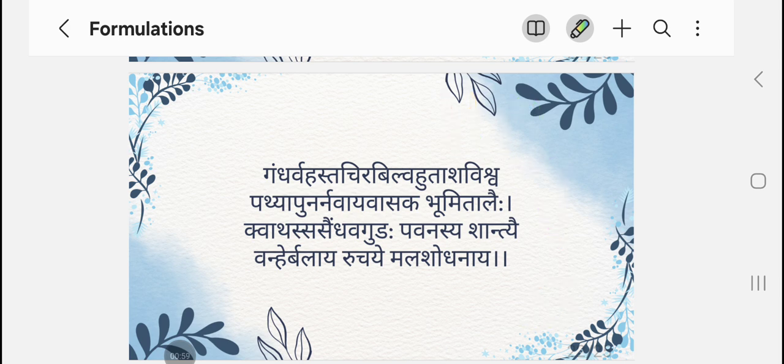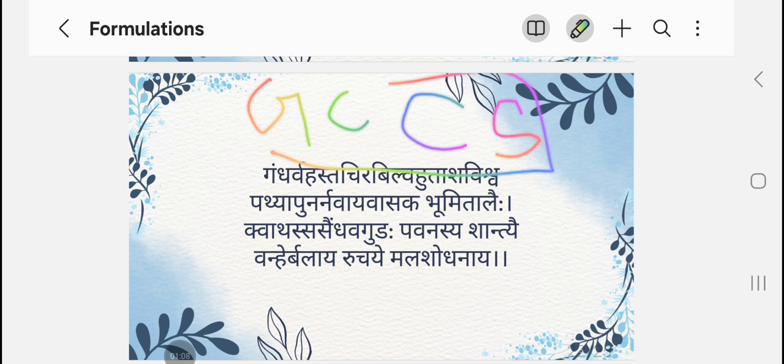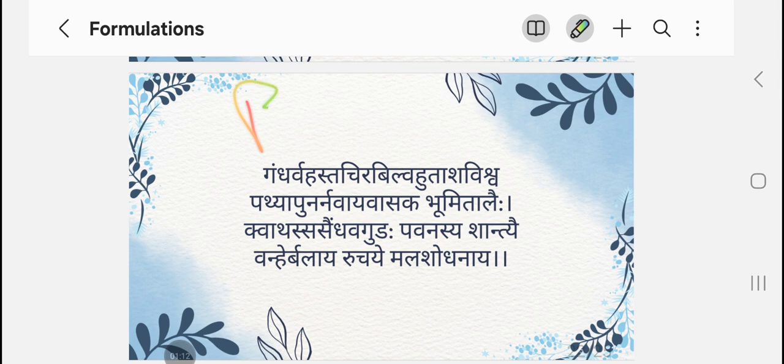Okay, so we got 4 ingredients over here: Gandharva Hasta, Chiruvilva, Hutasha which is Chitraka, and Vishwa which is Shunti. So we have learnt 4 ingredients here. And the next line is Patya Punarnava Yavasaka Bhumi Talaihi.